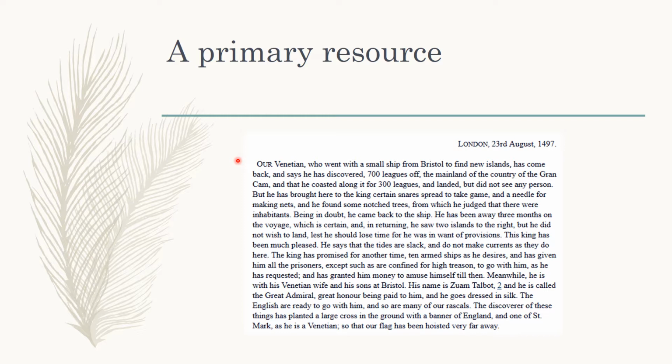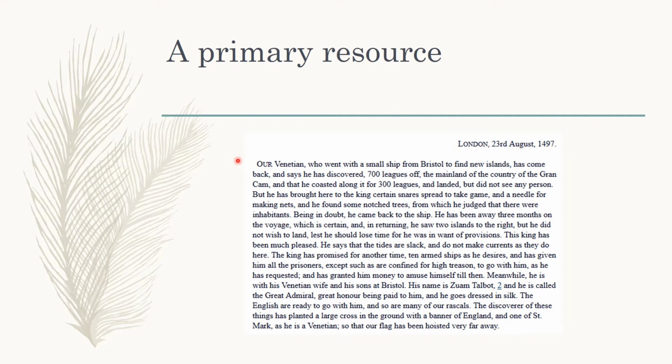He has been away 3 months on the voyage, which is certain, and in returning he saw 2 islands to the right, but he did not wish to land, lest he should lose time, for he was in want of provisions. This king has been much pleased. He says that the tides are slack and do not make currents as they do here. The king has promised for another time 10 armed ships as he desires, and has given him all the prisoners except such as are confined for high treason to go with him, as he has requested, and has granted him money to amuse himself till then.